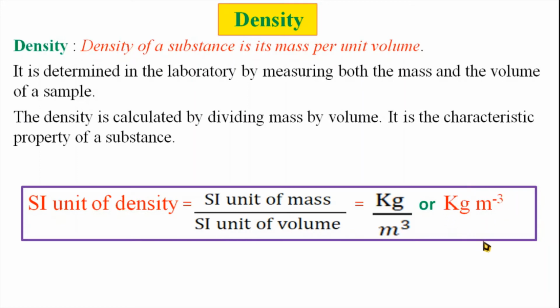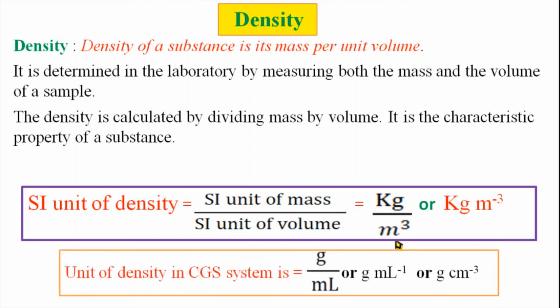This is the largest unit. So the smaller units, like gram per ml or gram per centimeter cube, of this type, in CGS systems are also used.